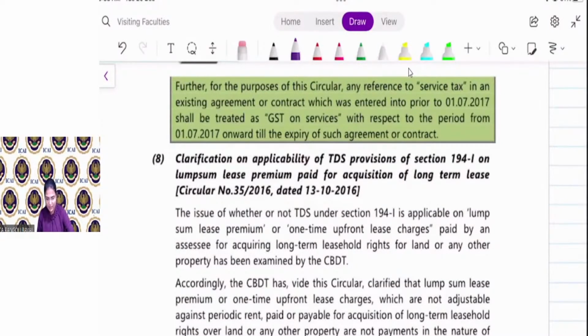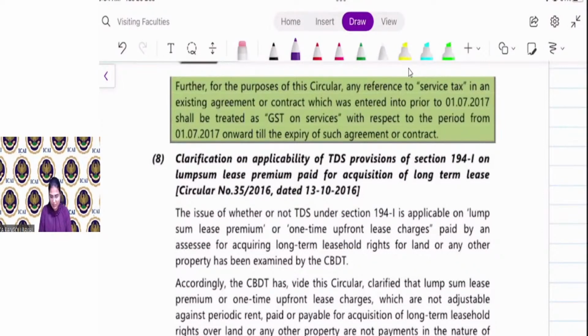Clarification on applicability of TDS provision under section 194I on lump sum lease premium. GST, whether under RCM or straight forward charges, you are not required to deduct TDS on the GST component. That's it.